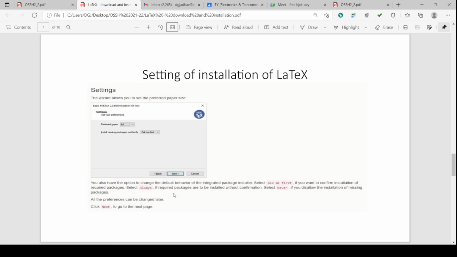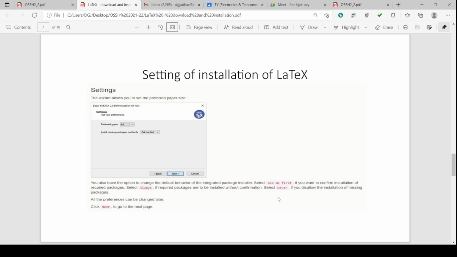Then you can click next. You have the option to change the default behavior of the package: ask me first, automatically always, or you can select never, to disallow the installation of missing packages. If you want missing packages installed automatically, select always instead of ask me first.